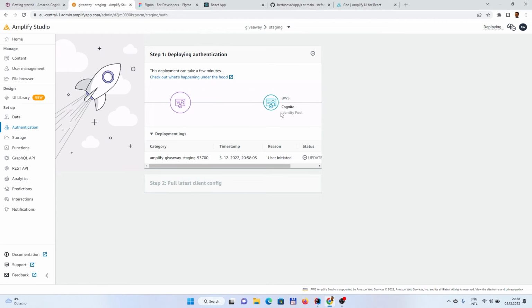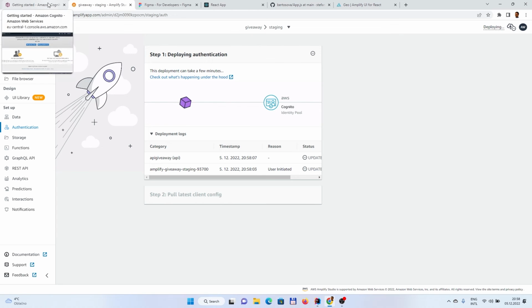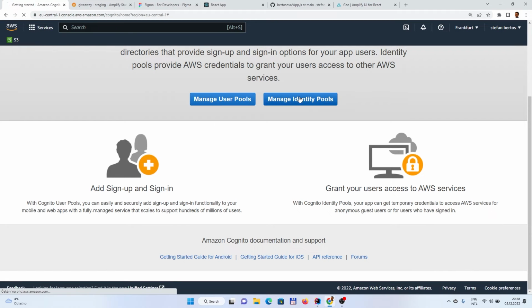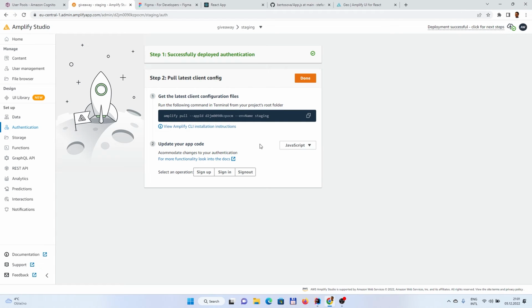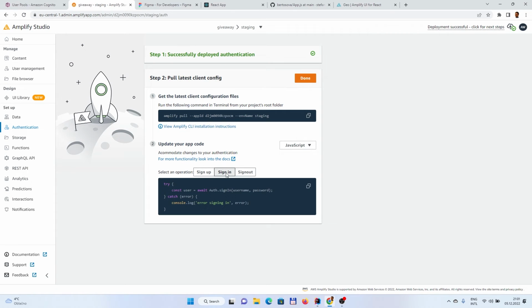It should be under the Cognito identity pool. So let's go there. And you see that there is something newly created. And here we have instructions on how to implement the application code.